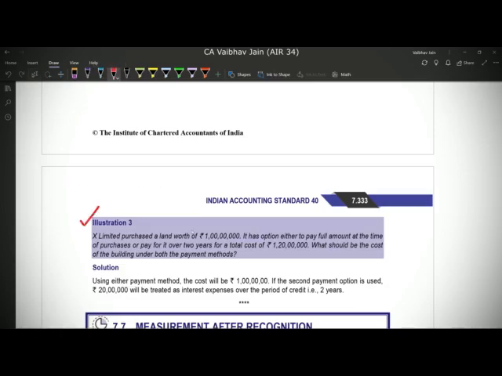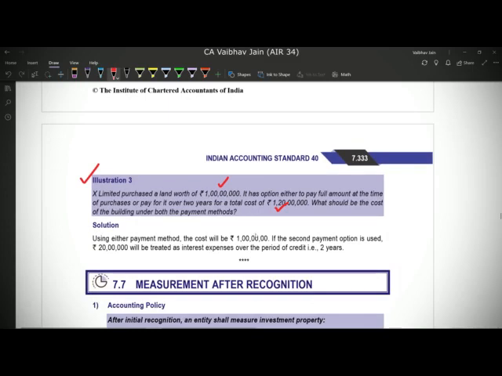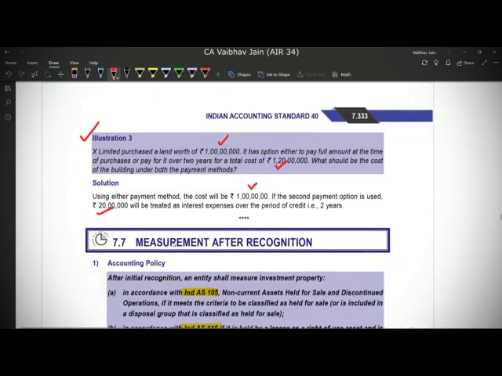Now we'll do illustration 3. It says that X Limited purchases a land worth 1 crore and it actually ends up paying 1 crore 20 lakhs because it has taken the option of deferred payment. So in that case, the value of the investment property will be 1 crore and 20 lakhs will be recognized as interest expense in P&L over a period of 2 years.